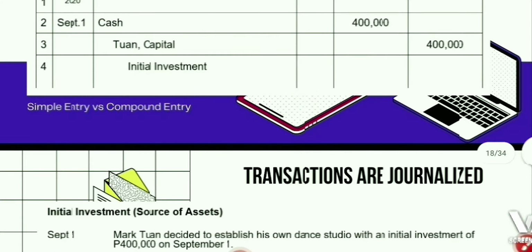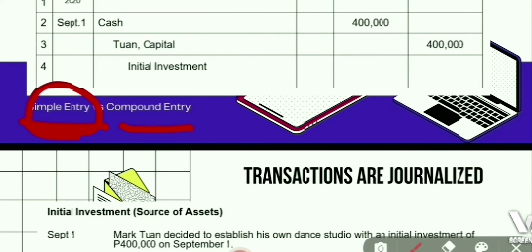There are two kinds of entry: the simple entry and the compound entry. In a simple entry, only two accounts are affected. One is debited and another account is credited, while the compound entry requires three or more accounts.